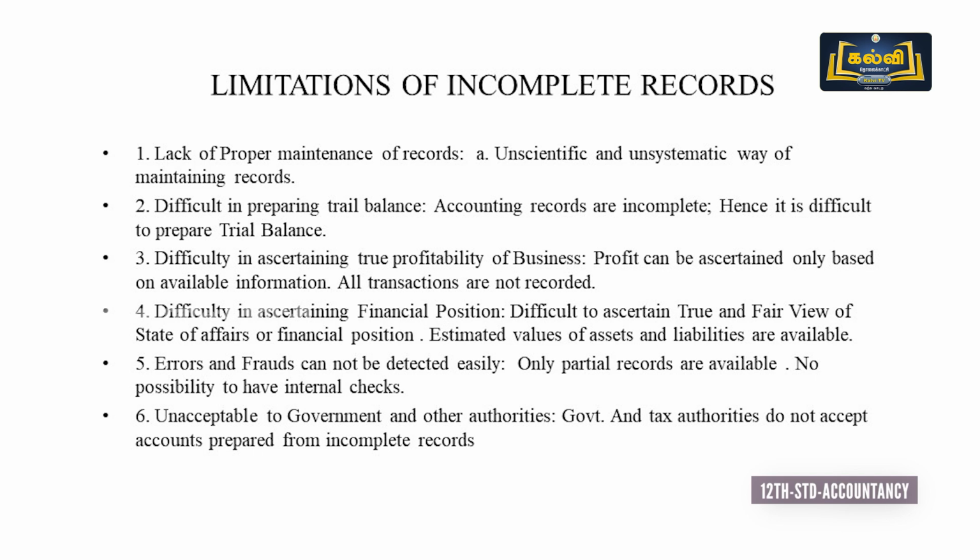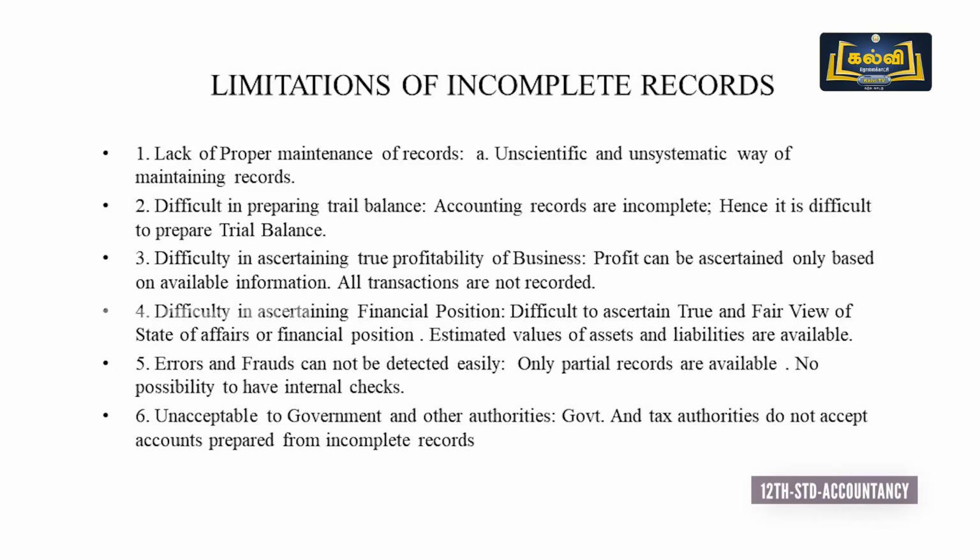Then, errors and frauds cannot be detected easily. Errors and frauds can be detected only when we are preparing a trial balance. But in case of a single entry system, there is no possibility of preparing a trial balance, because a trial balance is mainly prepared only to identify the arithmetical accuracy. The partial omission and complete omission of accounts can be identified only by preparing a trial balance. But that is not possible in case of incomplete records.